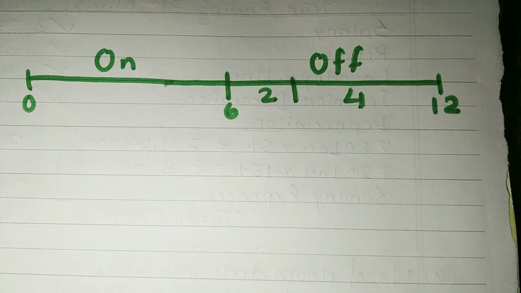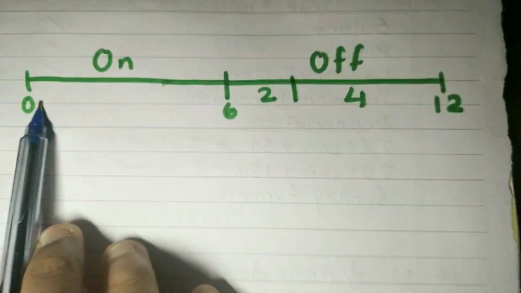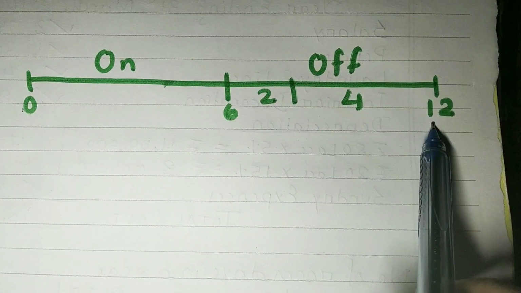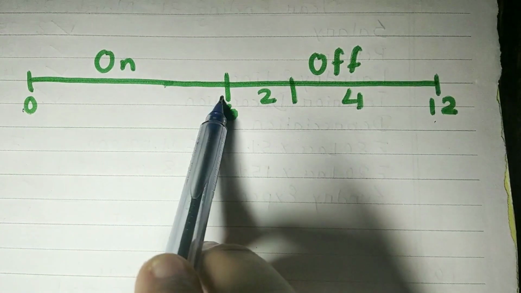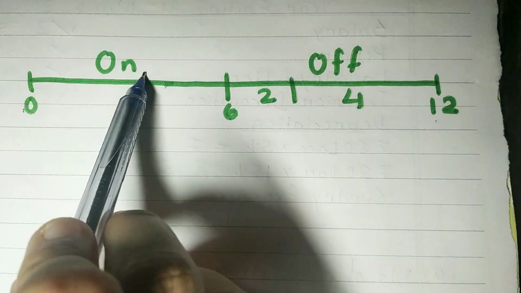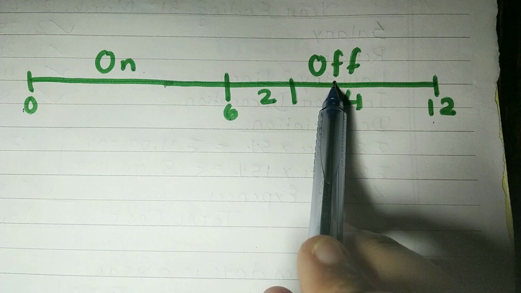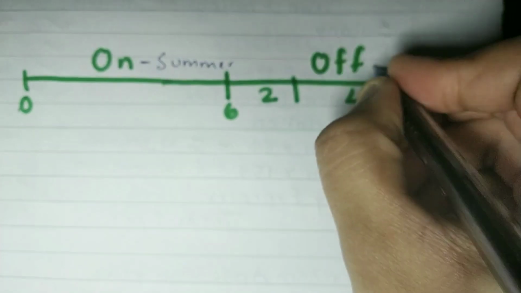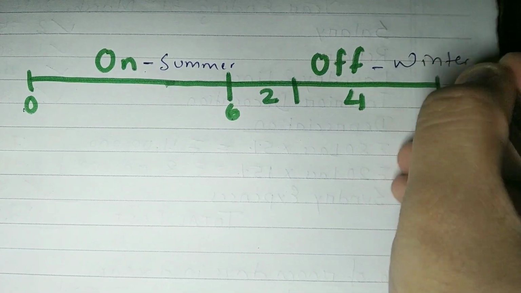So let's understand the concept of lighting charges here. So there are total 12 months in a year, right? This is 0, this is 6, this is 12. Half of the year, that means 6 months are on season and 6 months are off season. So this is your summer season, this is your winter season, right?